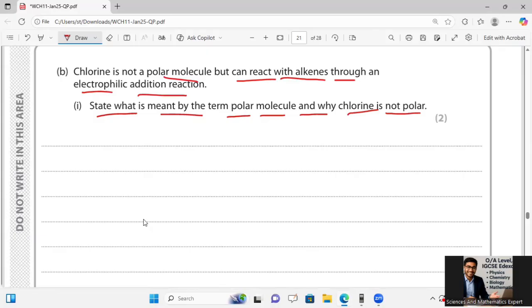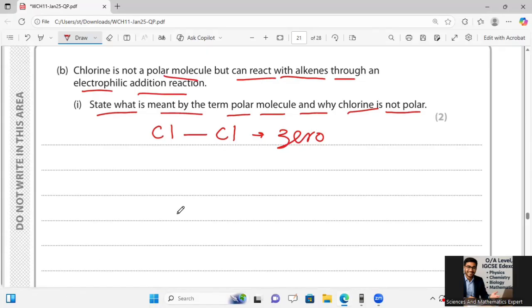Chlorine is not polar because it has no electronegativity difference. In Cl and Cl the electronegativity difference is zero, so we say that it is a non-polar compound. It is symmetrical, with no slightly positive or slightly negative end, and no concentration of electron density, so there is no charge separation.